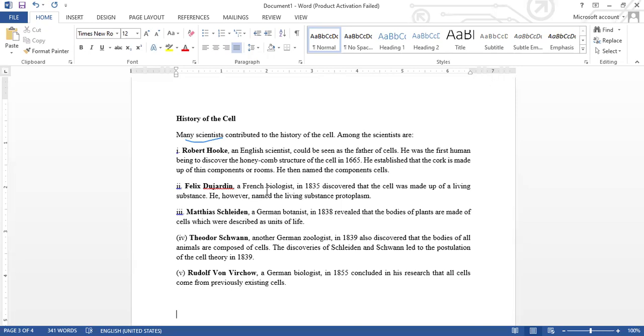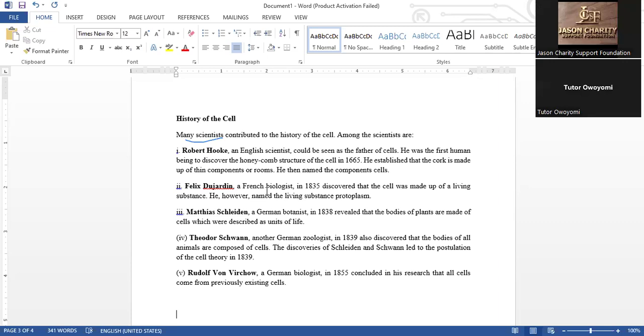That was the conclusion of Schleiden. So being a botanist, working on plants, he concluded that all plants are made up of cells. Then the fourth person is Theodor Schwann.